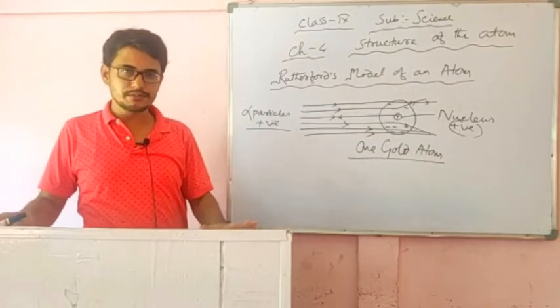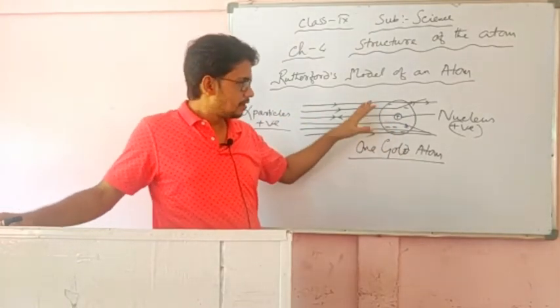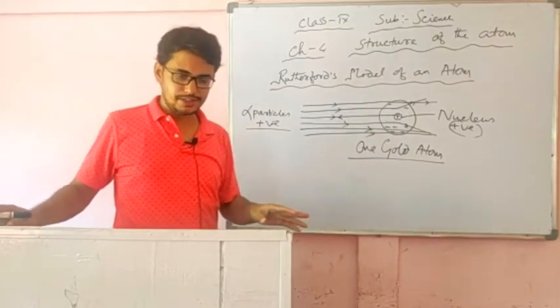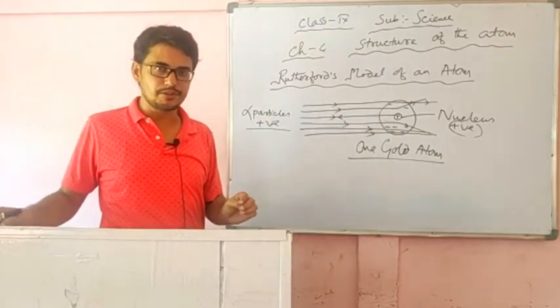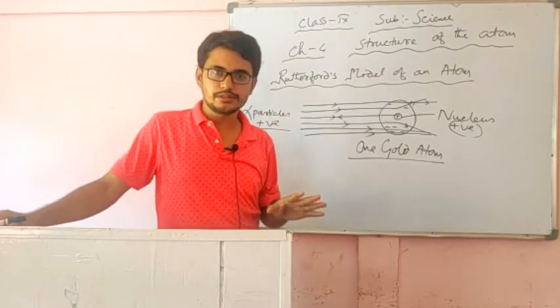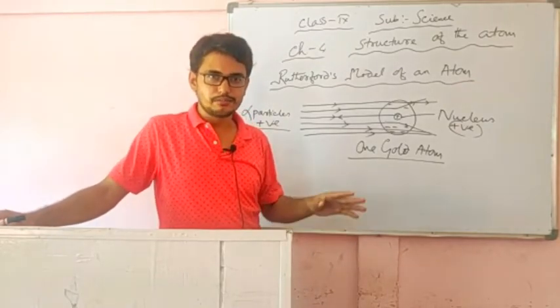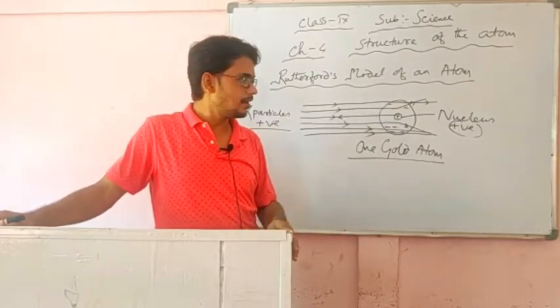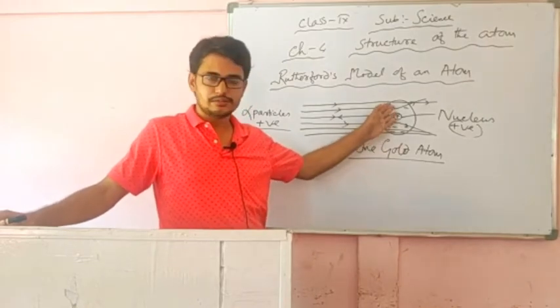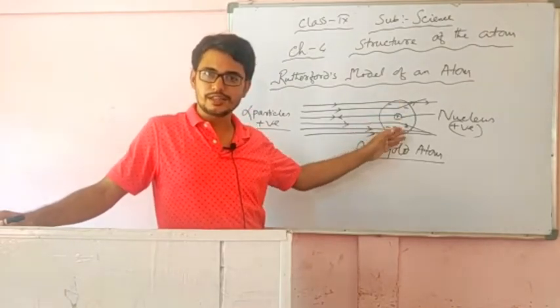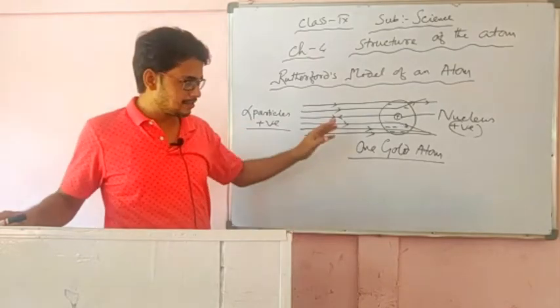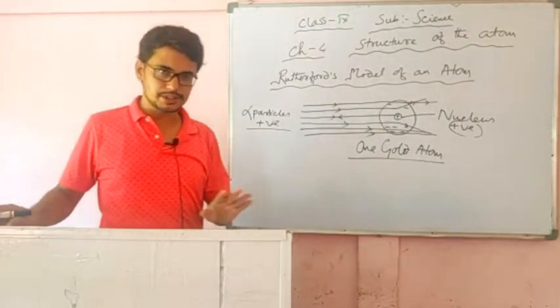So that's why this is a drawback of Rutherford's experiment. Rutherford was not able to describe the movement or rotation or the position of electrons in an atom, but he discovered the nucleus of the atom, which is positively charged.